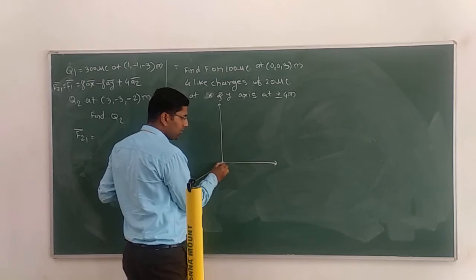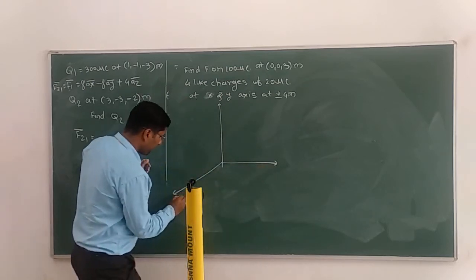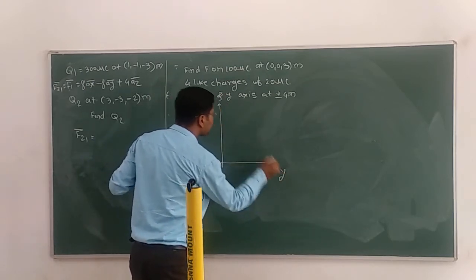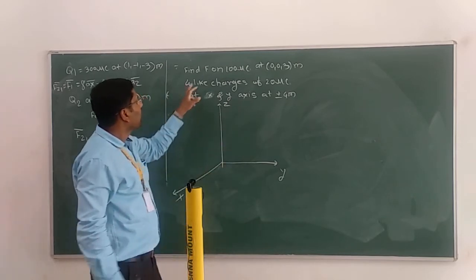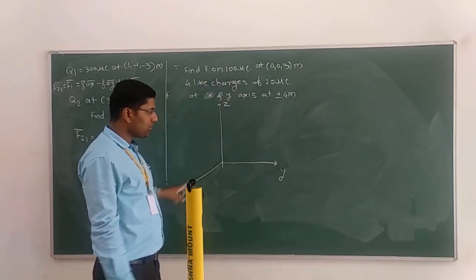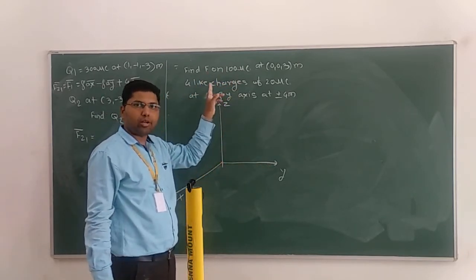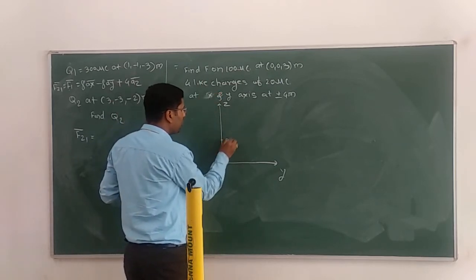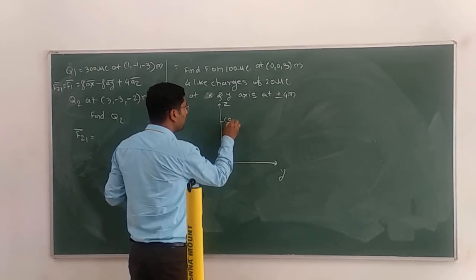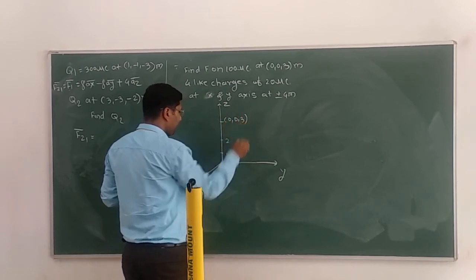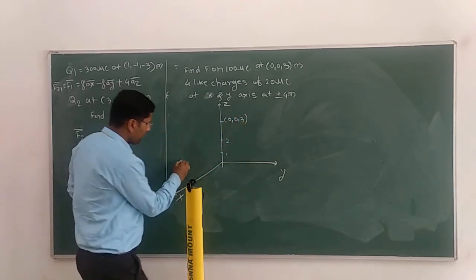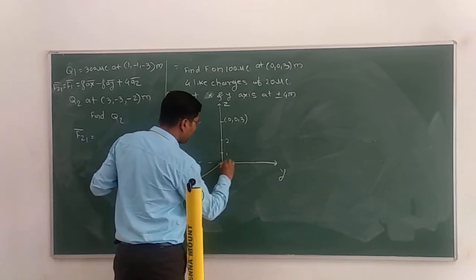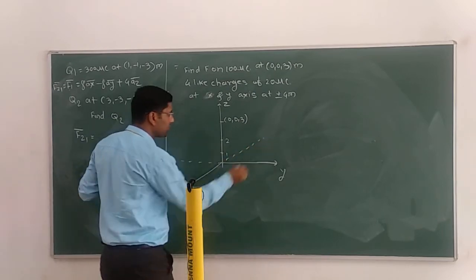(0, 0, 3) means this is your x axis, y axis and z axis. x is 0, y is 0 and your point is on the z axis. Suppose this is point 1, 2 and 3 at 0, 0, 3. Okay. And what are the other points? There are 4 points available.